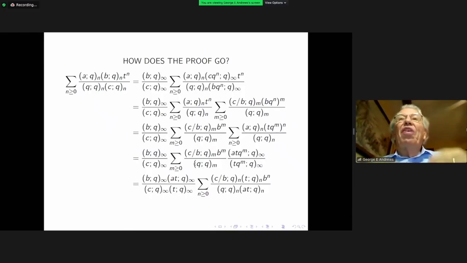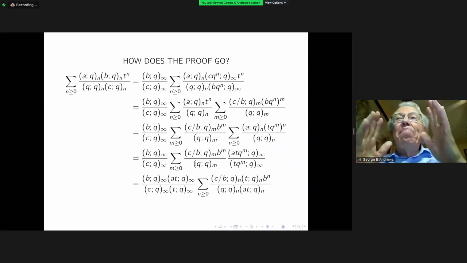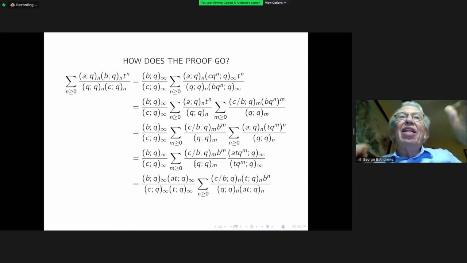So this is the full proof, and the mechanism that you have seen here in how one proceeded from the upper left-hand series to the expression at the bottom of the screen is something that clearly Ramanujan was not only familiar with, but able to execute in circumstances that are somewhat more challenging than Heine's transformation.